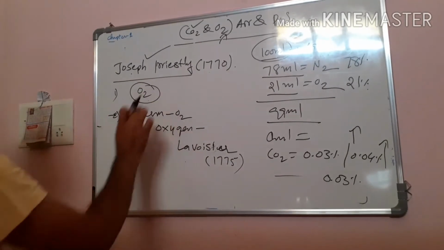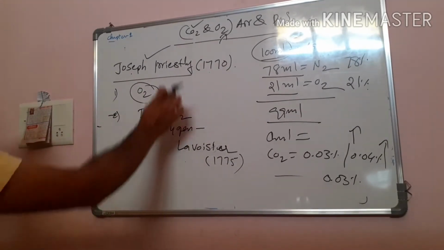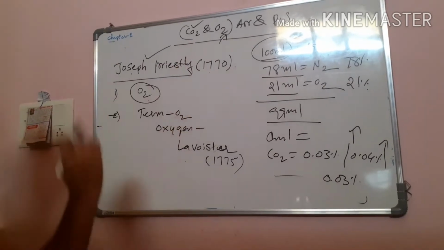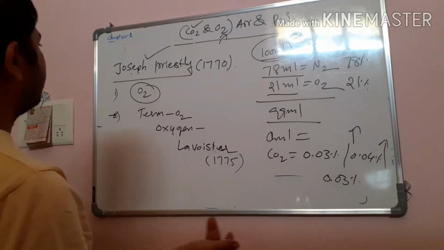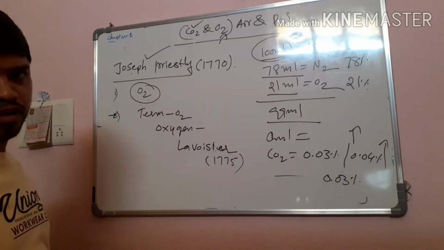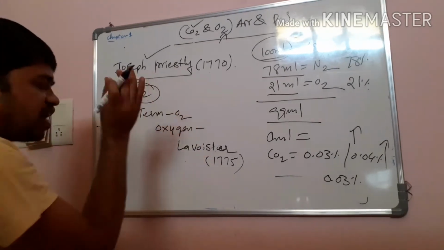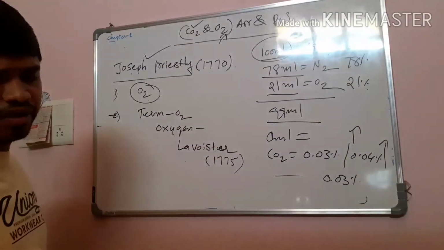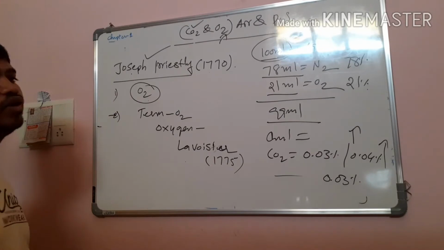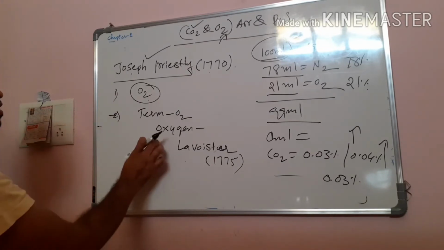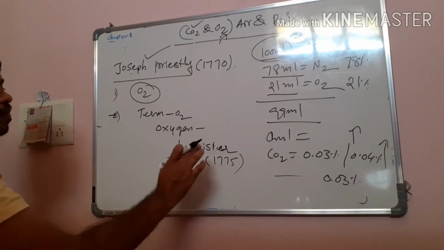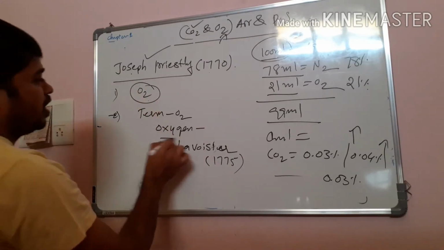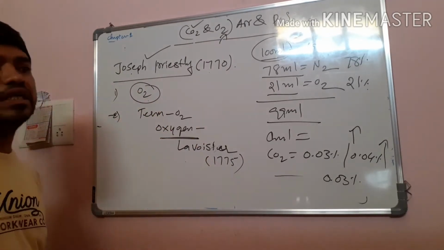The oxygen molecule was discovered by Joseph Priestley. The term oxygen was not coined by Priestley. It is commonly called what? Birth gas. In the presence of this gas alone we survive, and that is what he was trying to prove. But later, after many experiments, Lavoisier proved that O2 is commonly called oxygen.